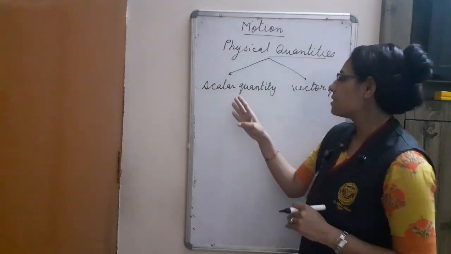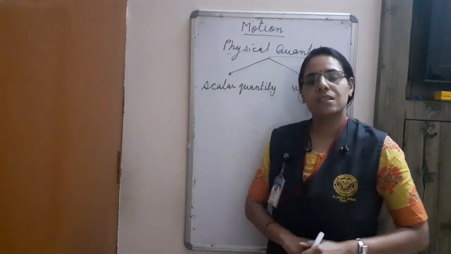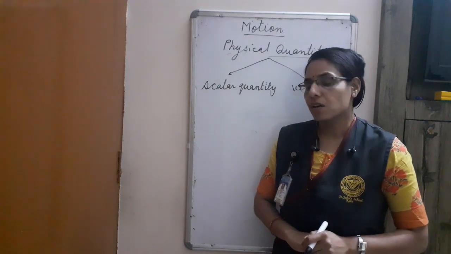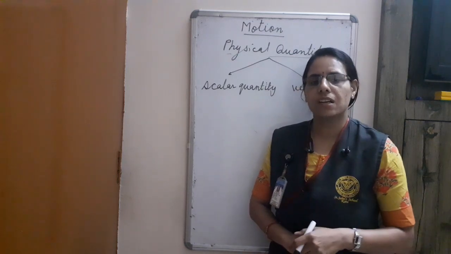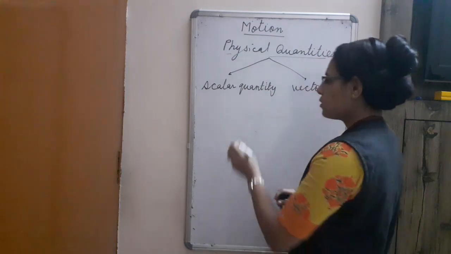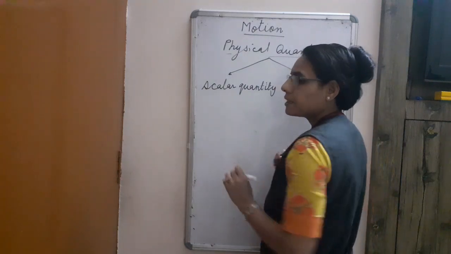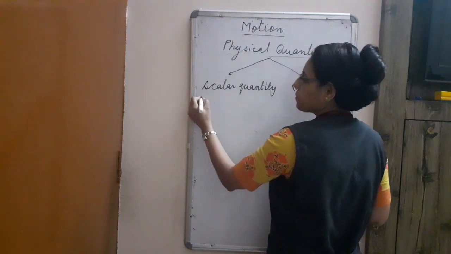Scalar quantity which can be measured only by their magnitude, means only their numerical value is required and their unit is required and not other things. So they can be measured only by their magnitude.